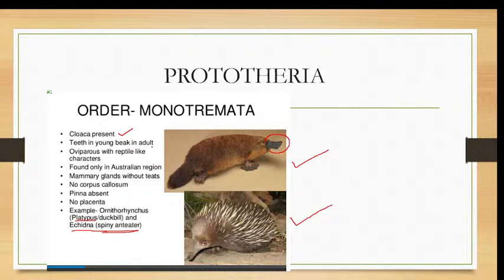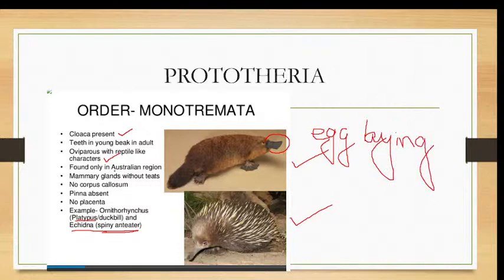Then the teeth are present in young, but in adults they are absent. Teeth in young, and in adults the teeth are not present. Then they are oviparous. Oviparous means they lay eggs. They are egg-laying mammals. They are oviparous, means egg laying, and they are found usually in the Australian region. Australia, Tasmania, New Zealand, those regions they are found. They are found very commonly in Australian regions.